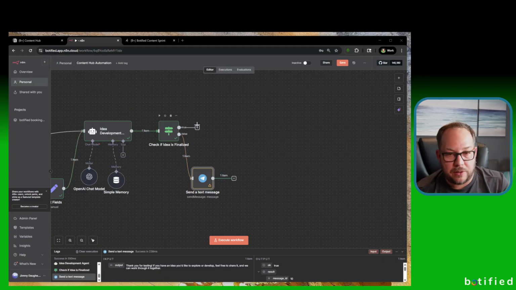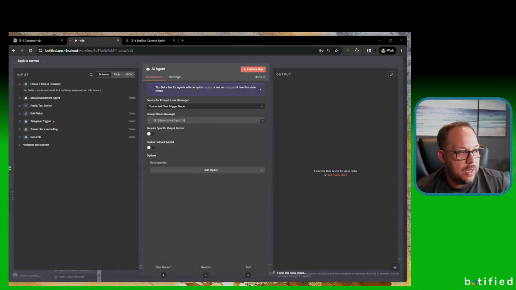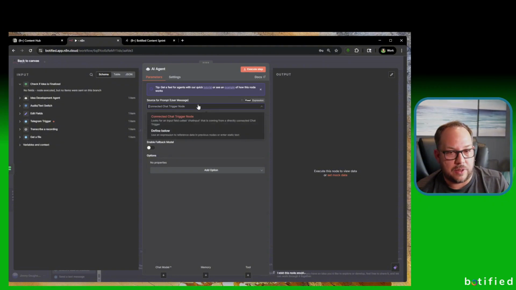So what we need to add next is another AI agent node. We're going to add the AI agent node here, and this agent node's job is to go through and extract the details and put them in a structured format. I'm going to paste the system message in this one as well, and then we're going to take a step back and go through each system message so you can see how they interact together, because I think that's going to be important.